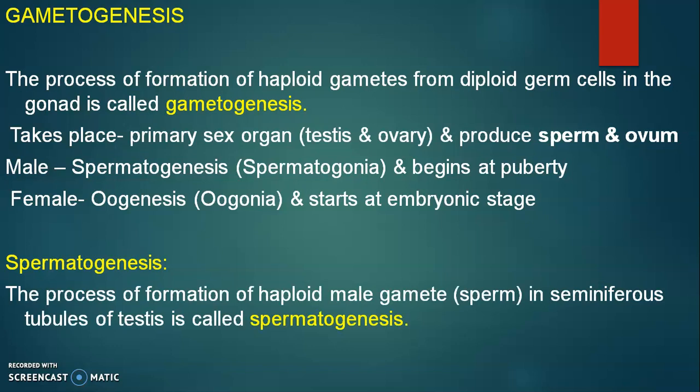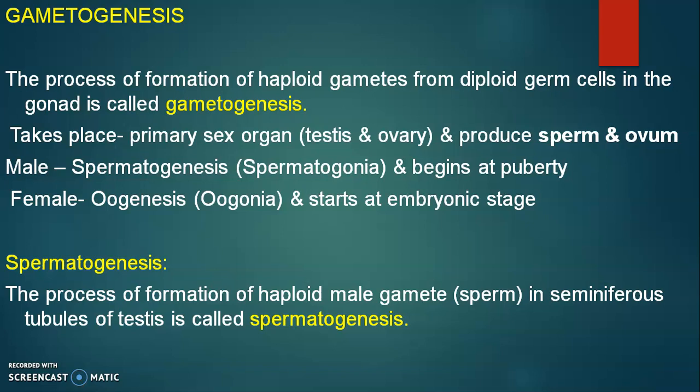Spermatogenesis. The process of formation of haploid male gamete, nothing but sperm, in seminiferous tubules of testes is called spermatogenesis. Genesis means formation. Spermatogenesis means formation of sperm. In human male, the formation of sperm takes place in seminiferous tubules of testes.